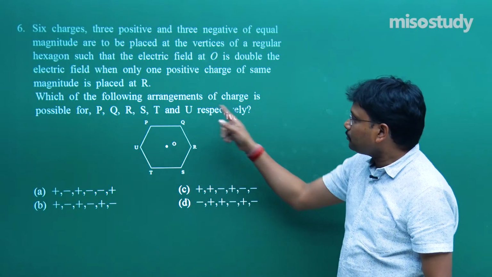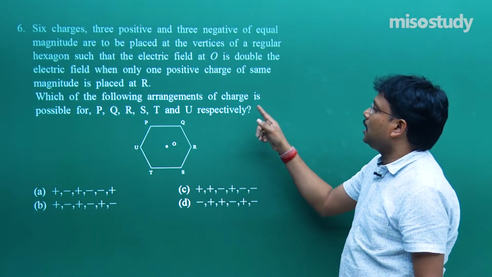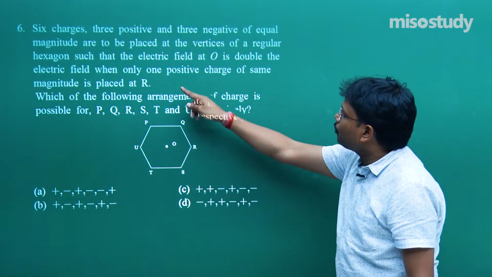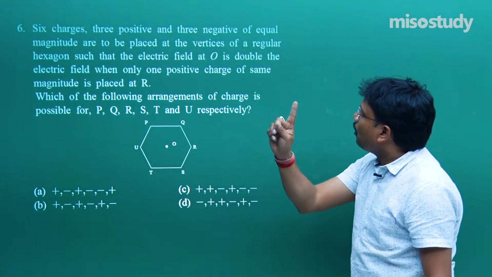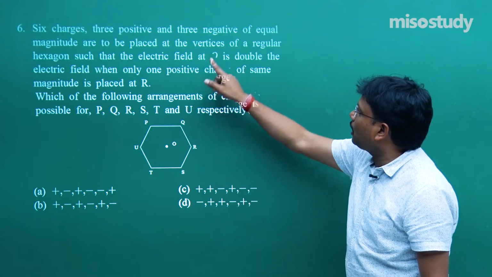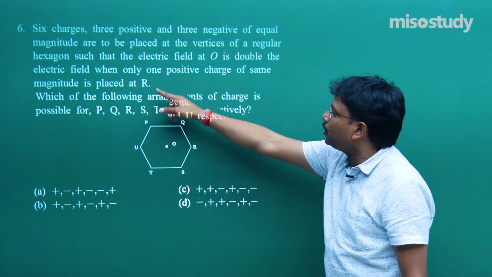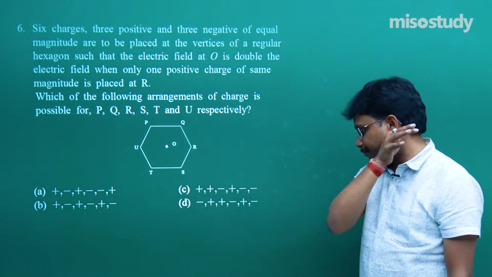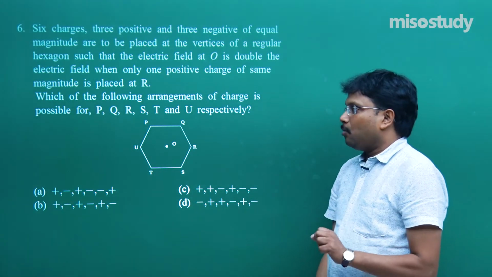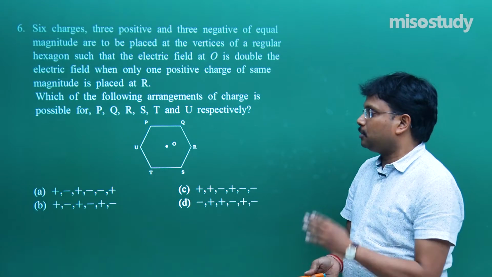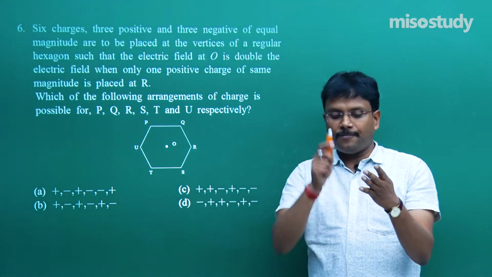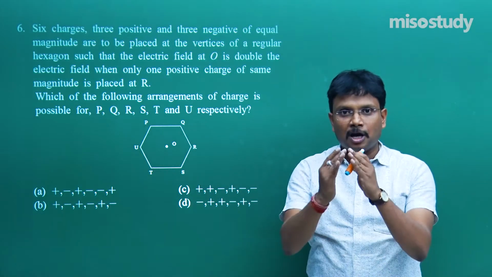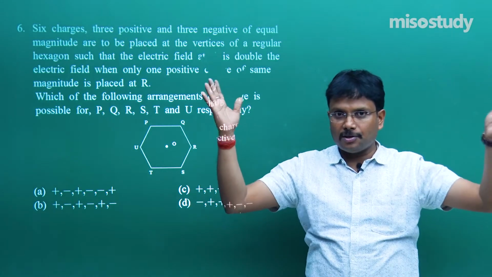Which of the following arrangements of charges is possible, so that if you put only one charge at R, the net electric field is going to be twice the combined electric field? Now, who will come and help me out? The basic approach: for a negative charge, field lines go inward. For a positive charge, field lines go outward.